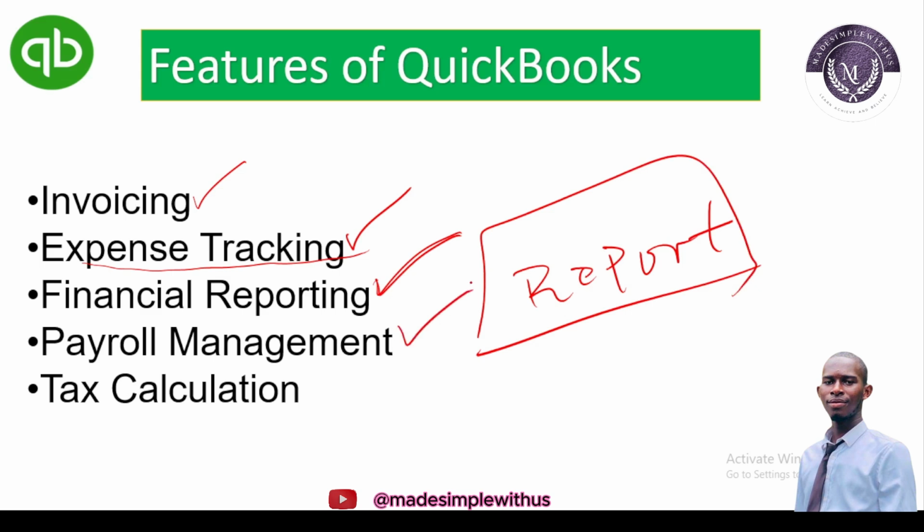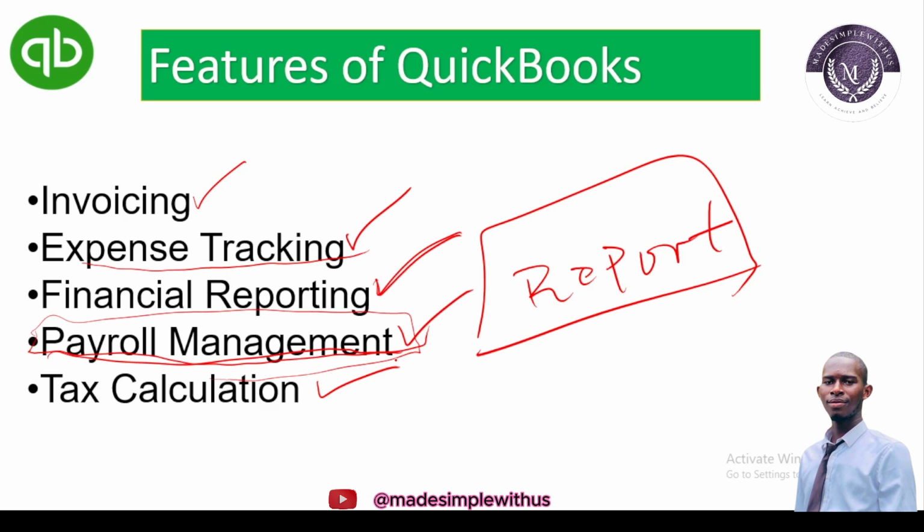Another one is what? Payroll management. With the help of QuickBooks, you can set QuickBooks into what? Paying out payrolls to what? Employees. You are paying payrolls to employees. So employees are what? Are able to know their financial transactions and their day-to-day expenses. Are we good? So now, tax calculation.